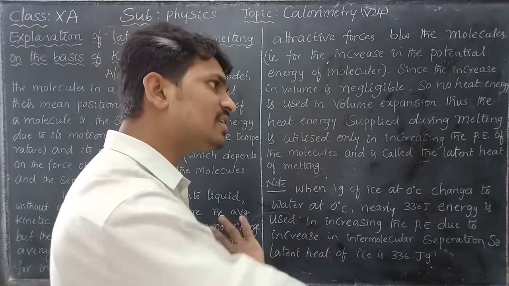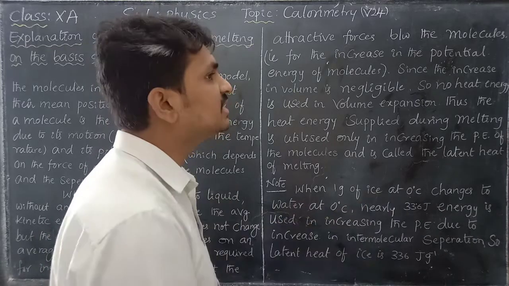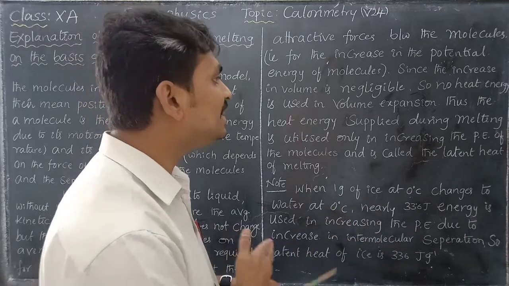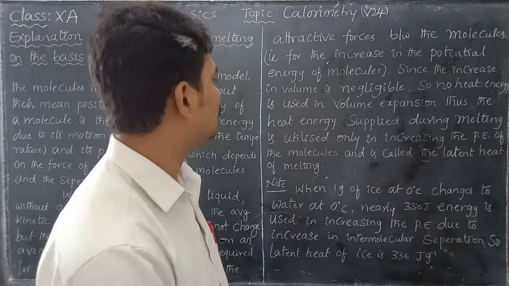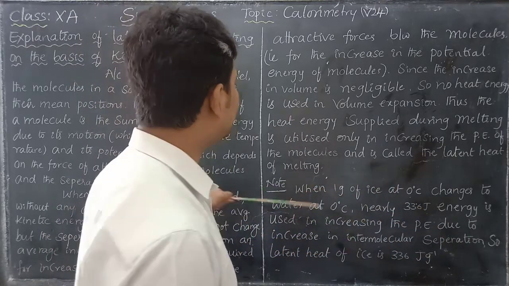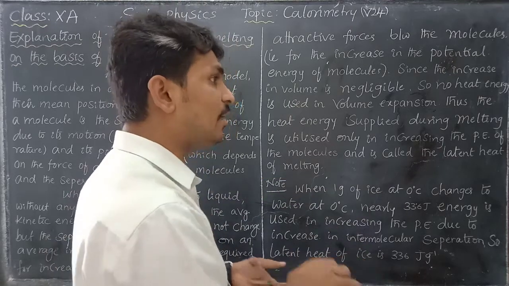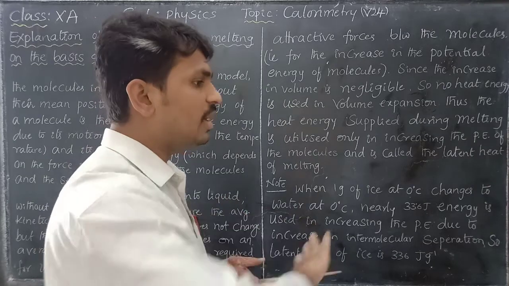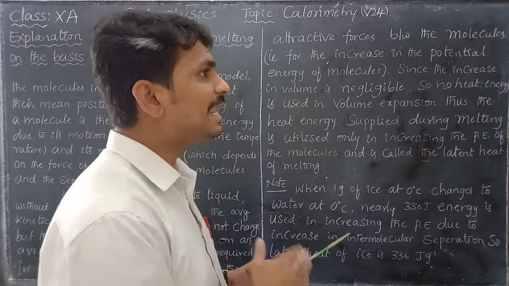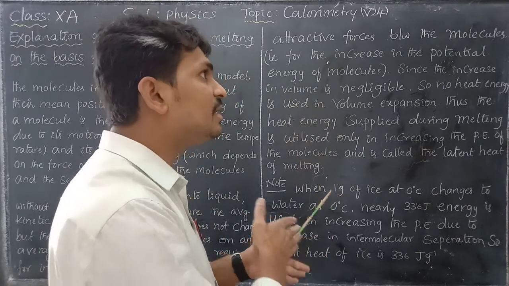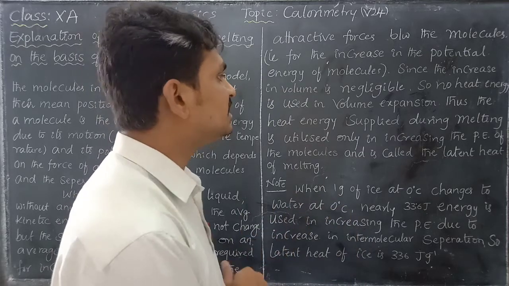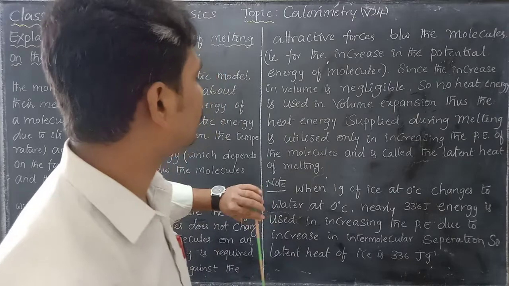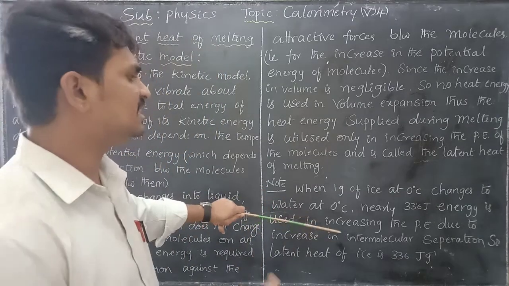Whatever heat energy you supply continuously, without any change in the temperature, only increases the potential energy between one molecule and another, and this is called the latent heat of melting. The amount of heat you pass to the solid in order to increase the potential energy between the molecules is called the latent heat of melting. Very important.